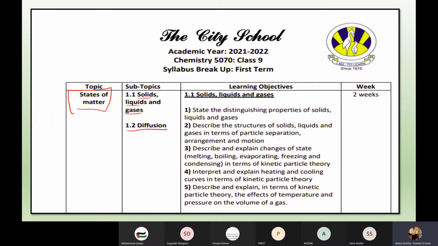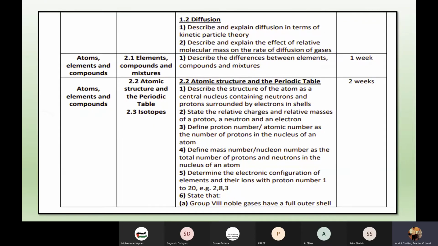Number one, chapter or topic, and then subtopics, right? These learning objectives I will show you when we will discuss the chapters one by one. So second, the second heading of the chapter is atoms, elements, and compounds, right? And what we will discuss, elements, compounds, and mixture in it.